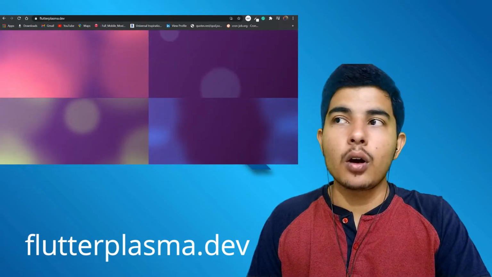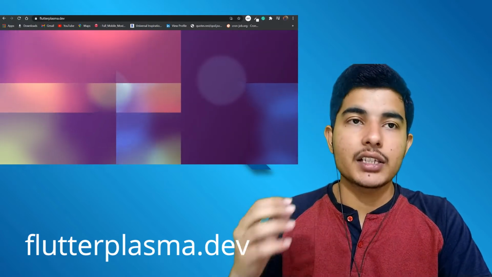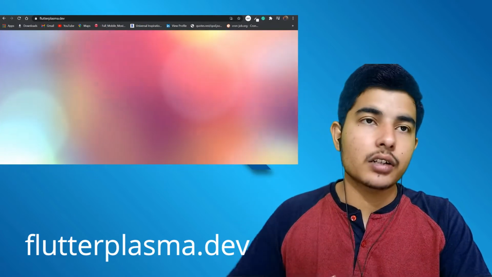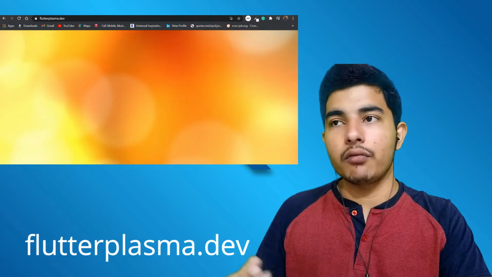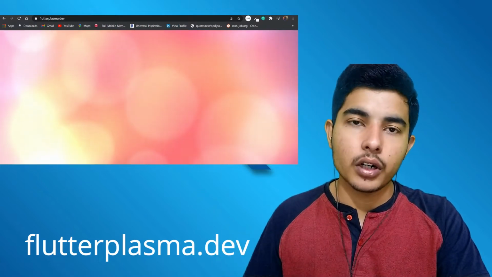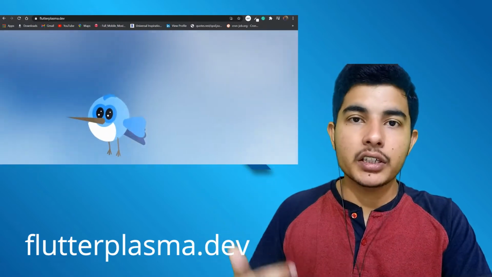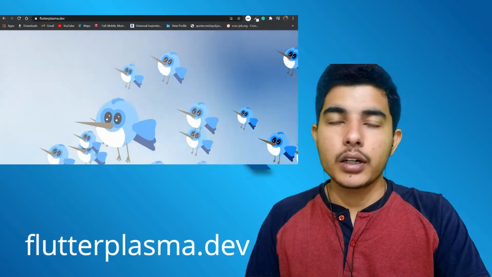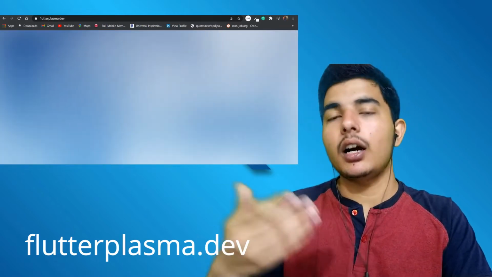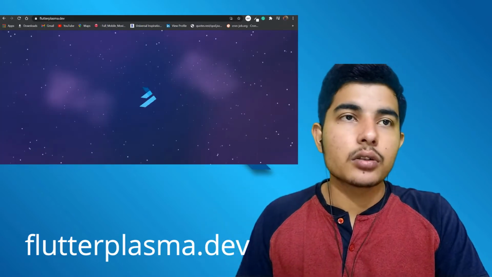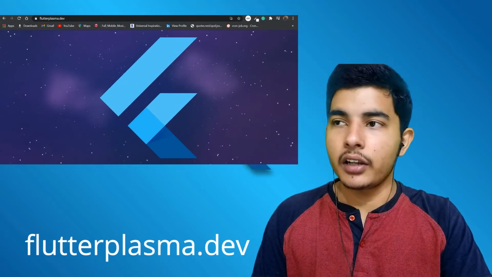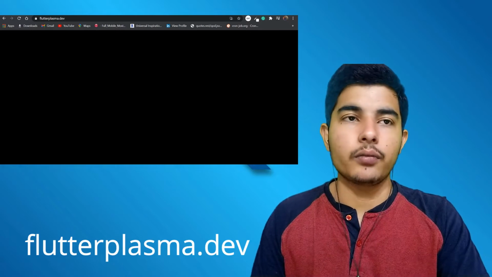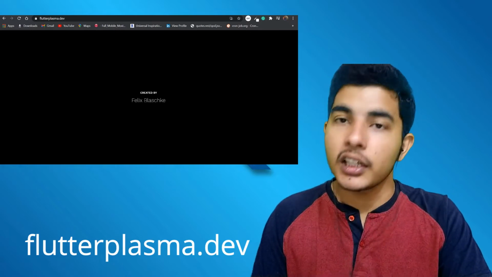But if you want to have many static files and static text and stuff like that, it's not recommended. Although in the event also they said that they don't recommend it at this point of time. But yes, definitely it's the first stable release of Flutter for web. Then definitely in the upcoming future they will work on it. So I would say that the stable release of Flutter for web is really good and they should have done this, and they have done it in a very proper way, and I really like this thing.